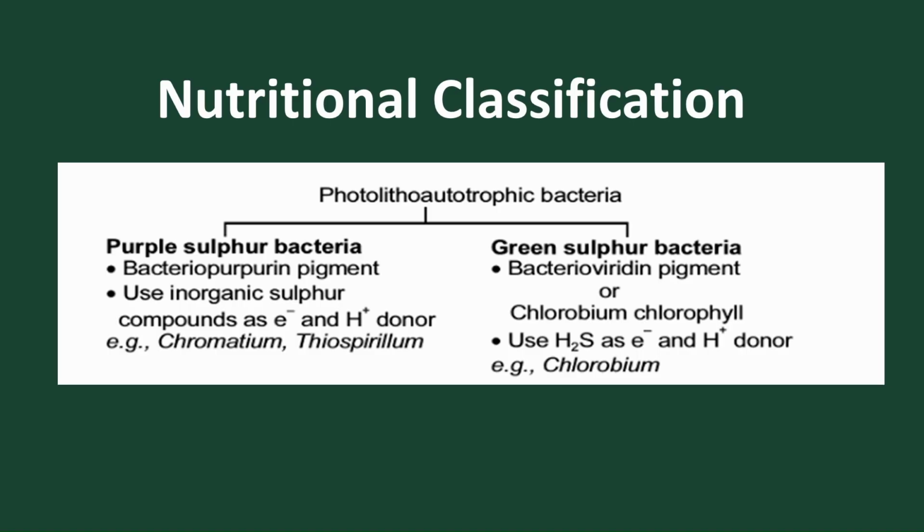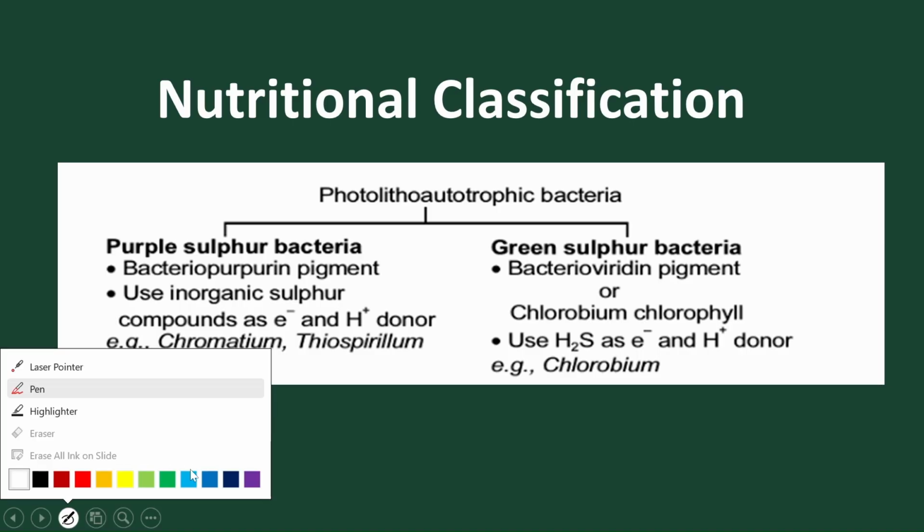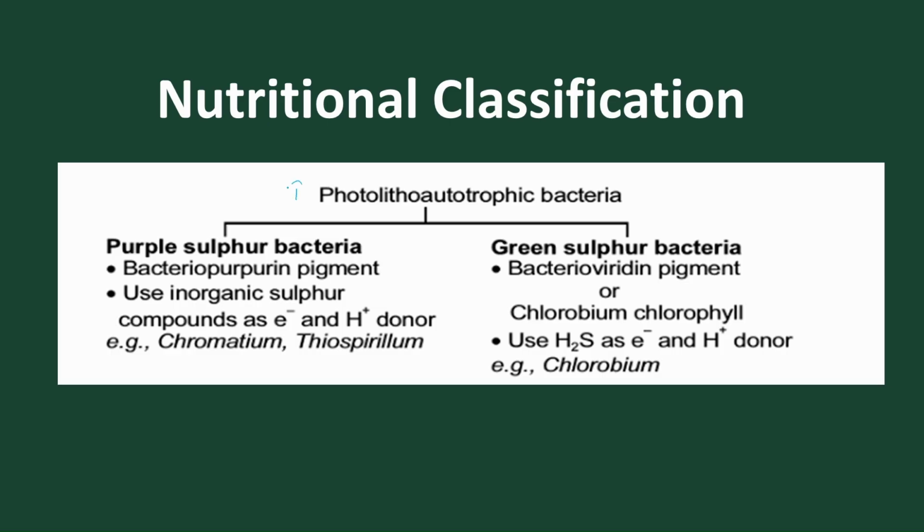The first part of nutrition is called photolithotrophic. Photo means light, in presence of light. Lithotrophic means from inorganic substances to produce organic substances, and it is of 2 types. One is called purple sulfur bacteria. They use the pigment bacterioporphyrin, and they use inorganic sulfur compounds, and the electron donor and H plus donor are present in this sulfur compound. The best examples are Chromatium and Thiospirillum.